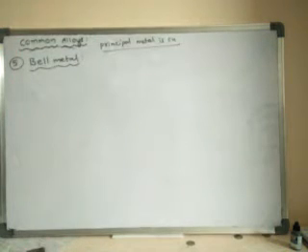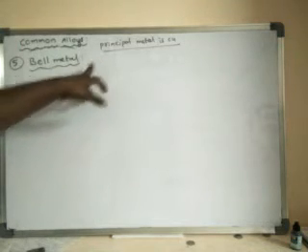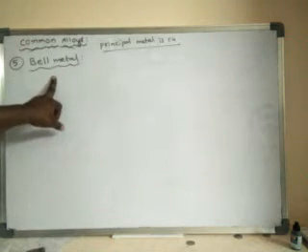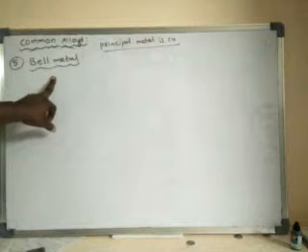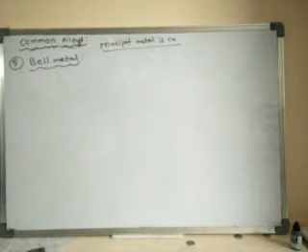It is also an alloy of copper. Copper is the principal metal. The next alloy is bell metal. This is also an alloy of copper because the principal metal in this case is also copper.